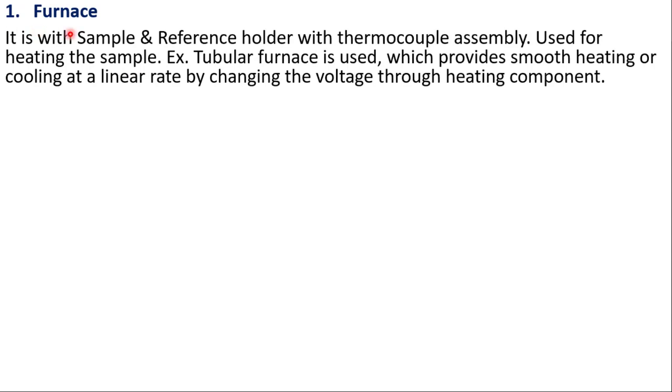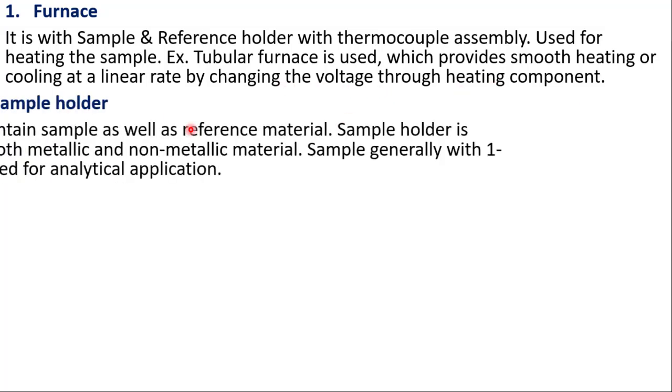First one, furnace. It is with sample and reference holder and with thermocouple assembly. The furnace is used for heating the sample. For example, a tubular furnace is used in the DTA apparatus, which provides smooth heating or cooling at a linear rate by changing the voltage through the heating component.